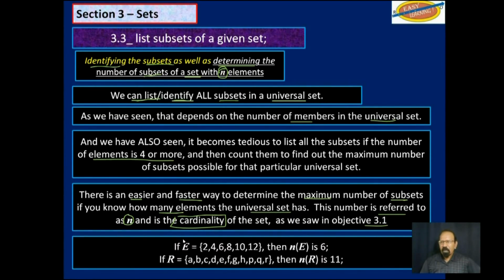For example, if the set E has these members, 2, 4, 6, then n of E is 3, meaning the number of elements in the set E is 3. Also, if the set R has these elements, A, B, C, D, E, F, G, H, P, Q, and R, if you count them, you get n of R is 11. So R has 11 elements. The cardinality of the set R is 11.